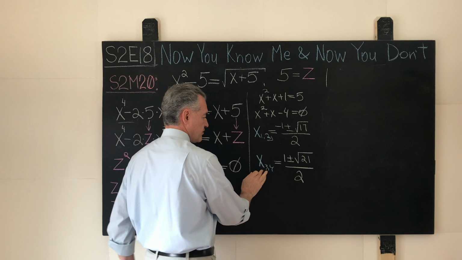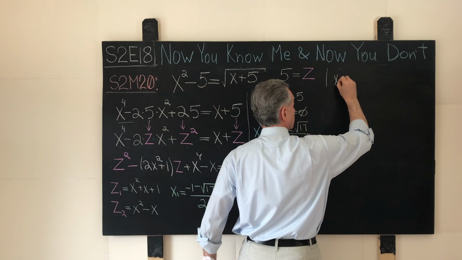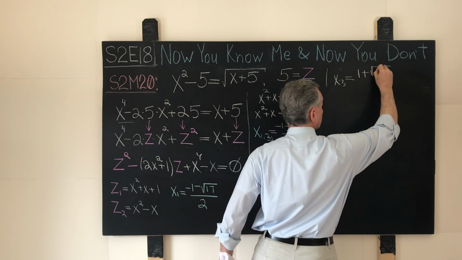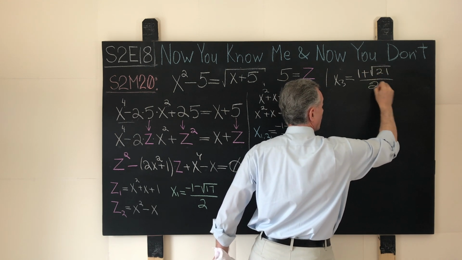So now we examine the root number x3. x3 will be 1 plus square root of 21 over 2.